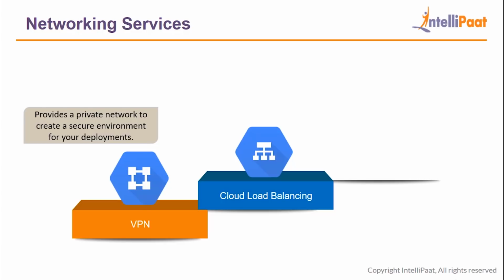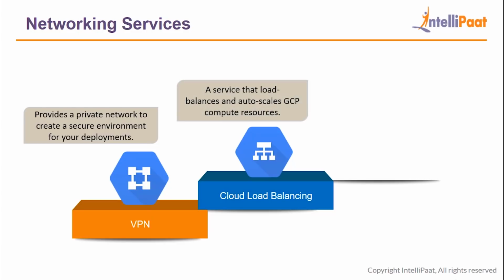After that we have Cloud Load Balancing. Cloud Load Balancing is a service that load balances and auto-scales GCP compute resources. So basically, Cloud Load Balancing is a service which will distribute the incoming traffic of your application to multiple servers. Now there are two kinds of load balancing. First one is classic load balancing and the second is application load balancing.